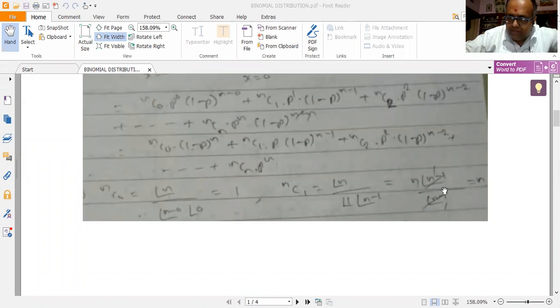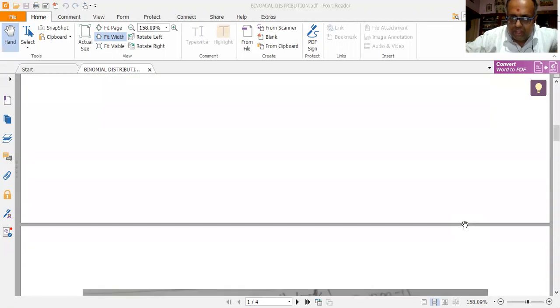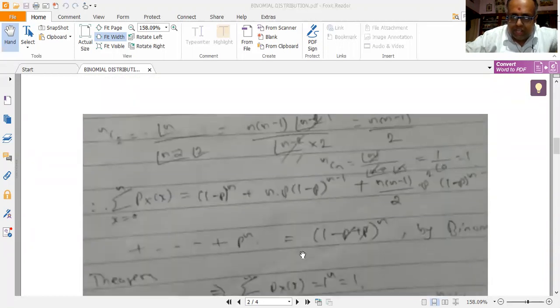So, this can be written as n into factorial of n minus 1 by factorial of n minus 1. So factorial n minus 1 gets cancelled and I am left with n. So nC1 is equal to n. Next, nC2 is simply given by factorial n by factorial n minus 2 into factorial 2.